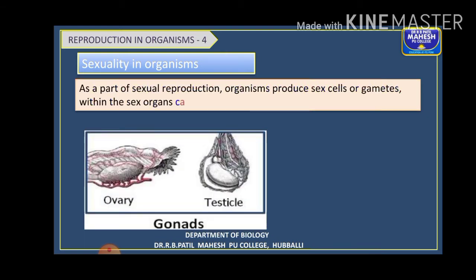Generally, as a part of sexual reproduction, the sexually reproducing organisms have sex organs called gonads. Generally we call them the ovaries and the testes, or testicles, which produce the sex cells or gametes.